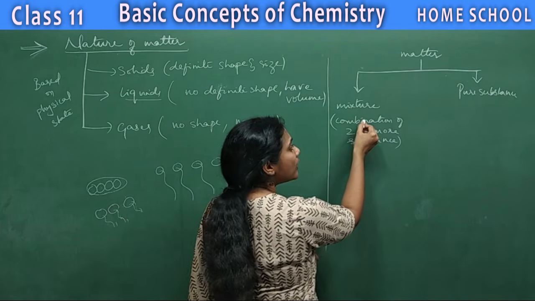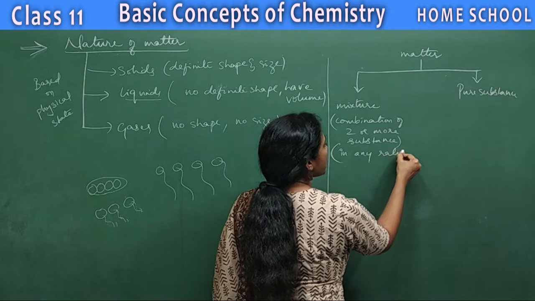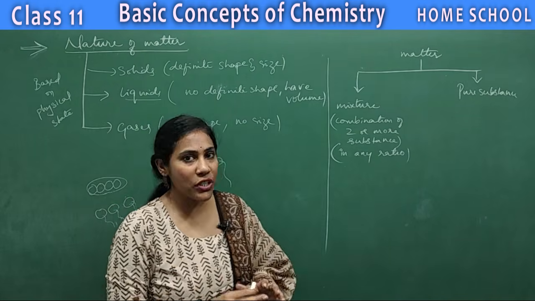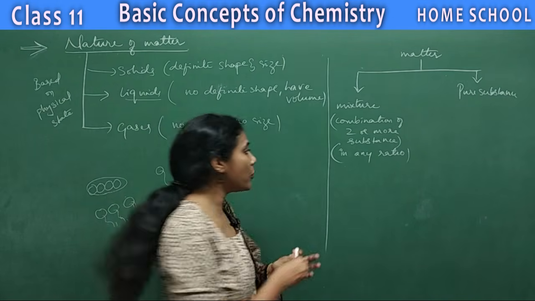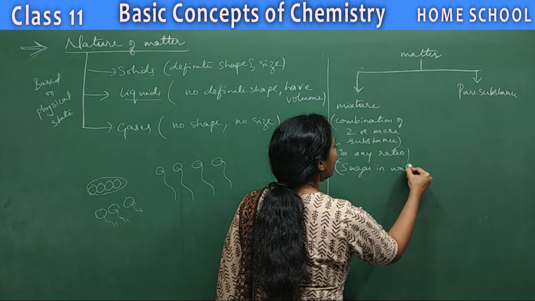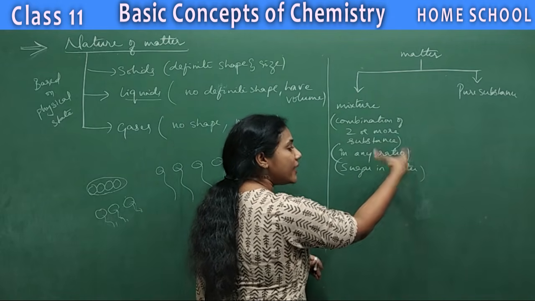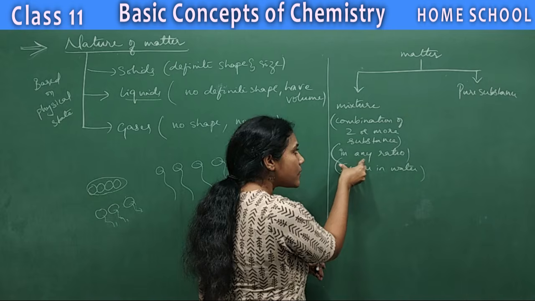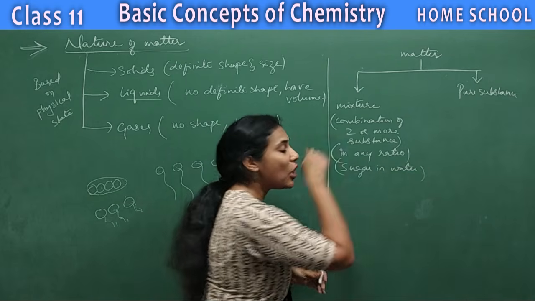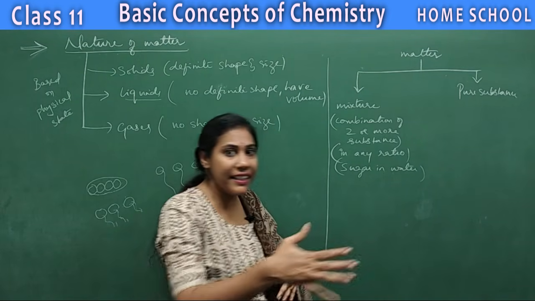Okay, and they can be combined in any ratio. There is no fixed ratio for a mixture. Say for example, if I say sugar in water, when I put a spoon of sugar in water, it becomes a mixture. Sugar is one type of matter, water is another type of matter. This is one substance, this is another substance, and I'm combining both of them, so I can call this a mixture now. Okay, and you can mix these things in any ratio, right?